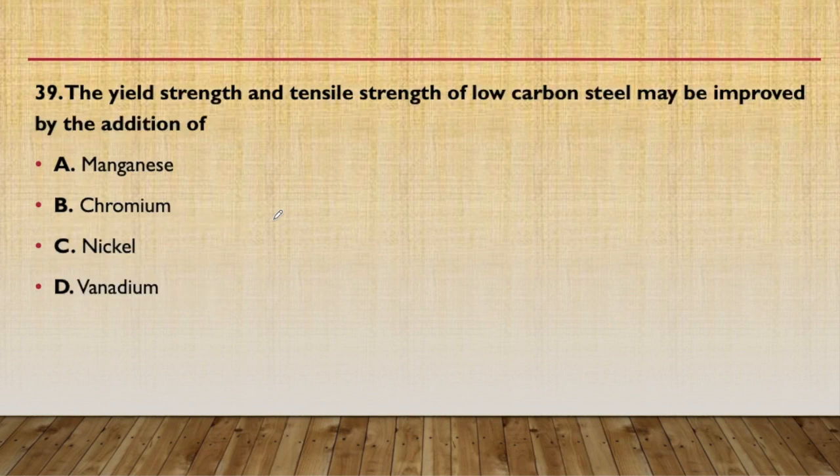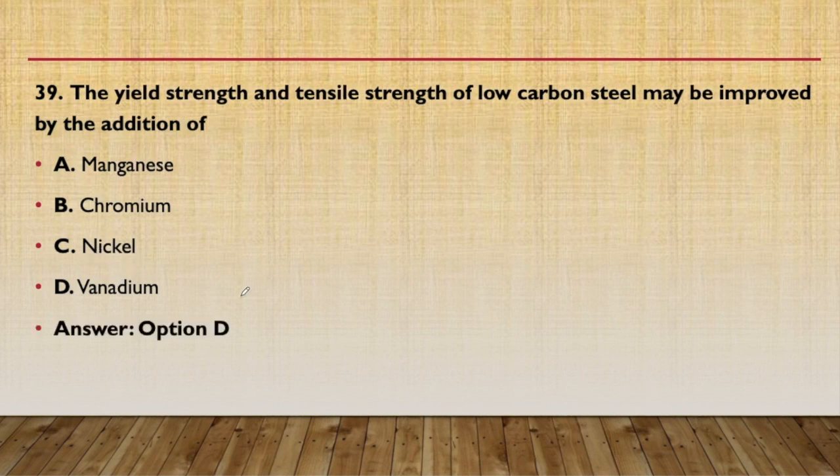39th question, the yield strength and tensile strength of low carbon steel may be improved by addition of. What do we add to improve the yield strength and tensile strength of low carbon steel? Manganese, chromium, nickel or vanadium. So the answer is vanadium. Okay, vanadium improves the tensile strength of steel.